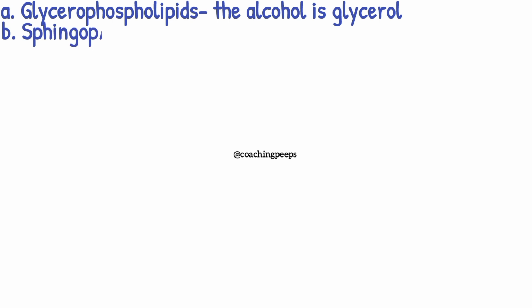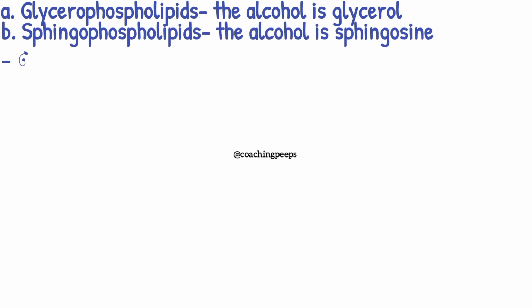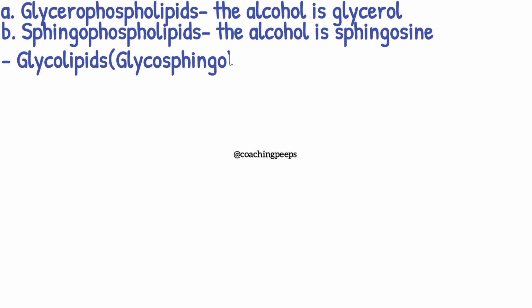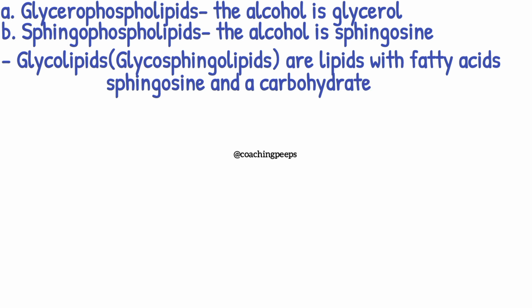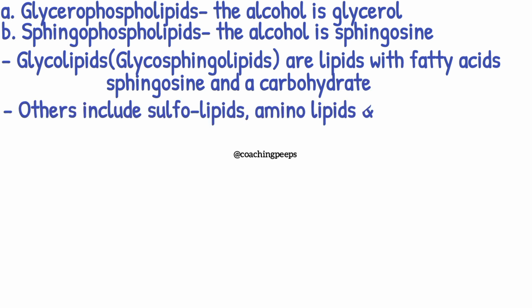We have the glycerol phospholipids, where the alcohol is glycerol. We have the sphingophospholipids, where the alcohol is sphingosine. The second type of complex lipids is the glycolipids, which are lipids with fatty acid, sphingosine, and a carbohydrate. Others include sulfolipids, aminolipids, and lipoproteins.